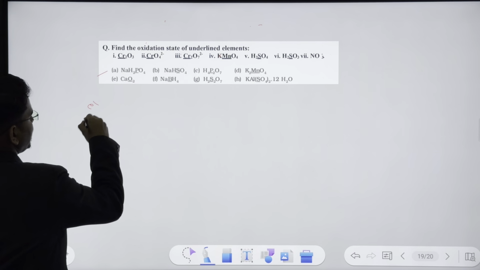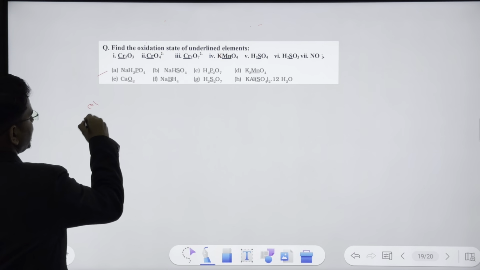Now the second thing is that you have to find out which is undergoing oxidation and which is undergoing reduction. Oxidation is when the oxidation state increases, and when the oxidation state decreases, that's reduction. It is going from +6 to +3, this is reduction.